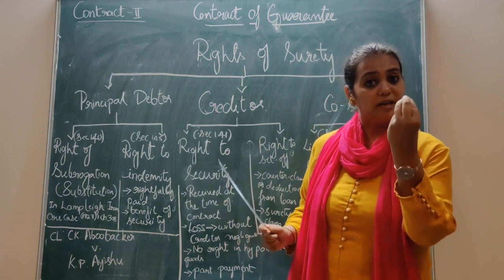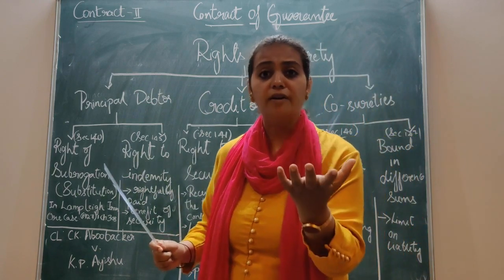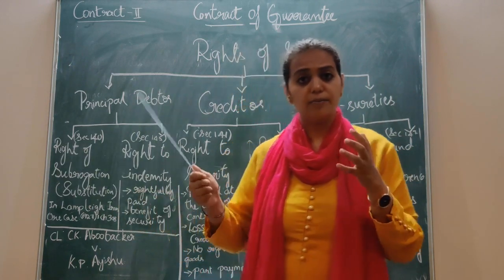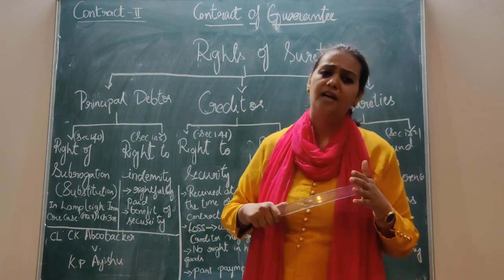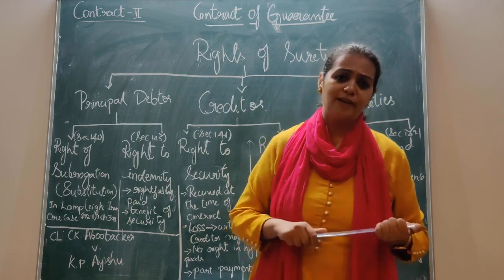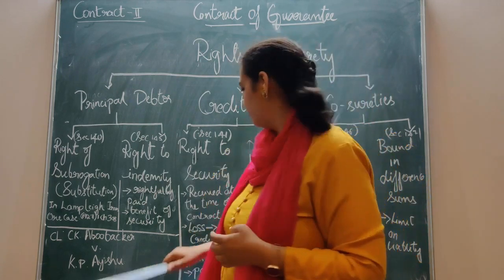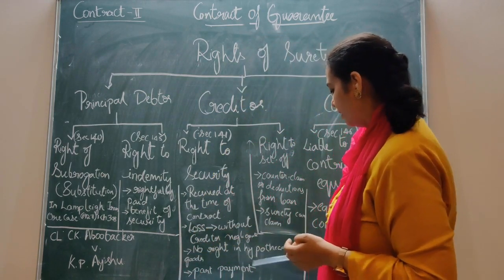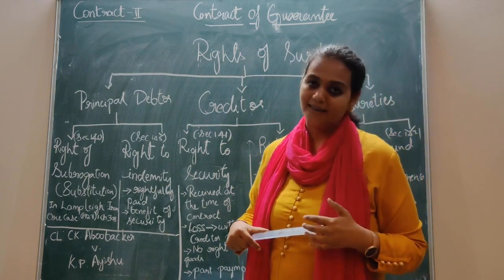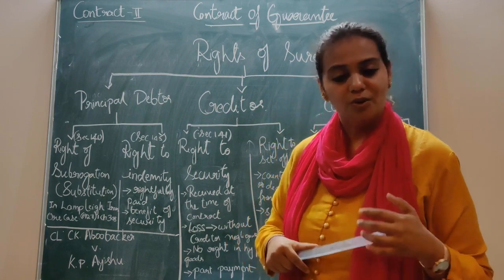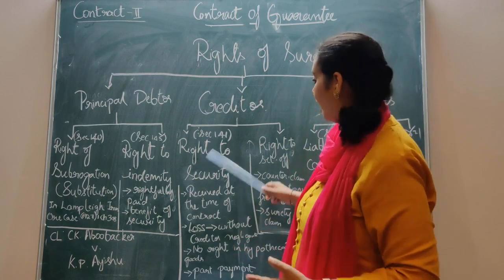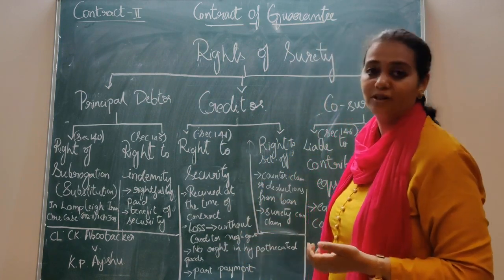What happens if he is not aware of it, and if the principal debtor and creditor privately agree after the contract of guarantee is entered and the surety is not aware? Do you think the surety is anywhere responsible for it? No, right? Okay. Next point, no right in hypothecated goods. I told you there is no possession at all in hypothecated goods, so the surety cannot claim his benefit under section 141 for any hypothecated goods.